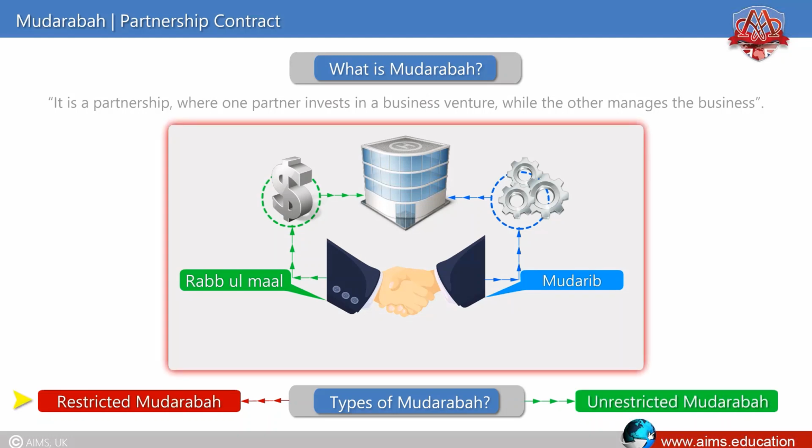Restricted Mudaraba. It is a contract in which the investor restricts the actions of the working partner to a particular location or to a particular type of business. Unrestricted Mudaraba. In this contract, the investor permits the working partner to administer the Mudaraba fund without any restrictions.